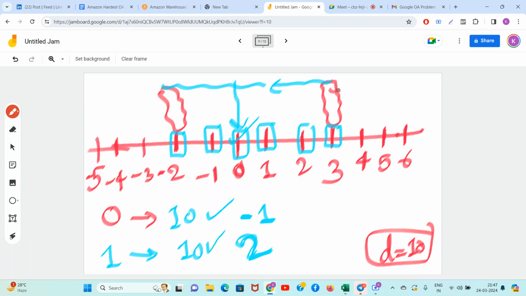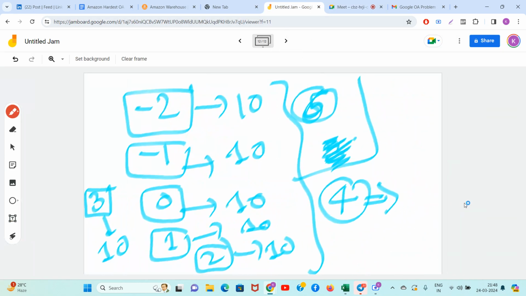See, this will take 1 rupee for 3 to 4. But this guy, minus 2 to 4, will take you 6 rupees. 6 plus 1, 7, 14 rupees. Guys, is 14 in your budget?